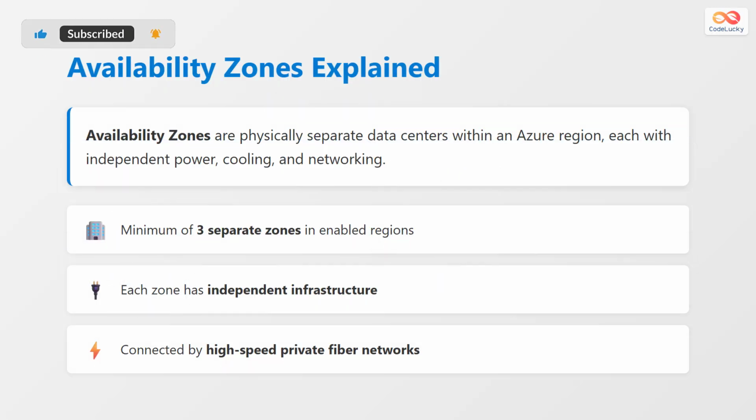Availability zones are physically separate data centers within an Azure region. Each zone has independent power, cooling, and networking infrastructure. Azure ensures a minimum of 3 separate zones in all enabled regions. Because each zone operates independently, if one zone experiences a failure, the other zones continue running normally. These zones are connected by high-speed private fiber networks, allowing fast data replication between them.